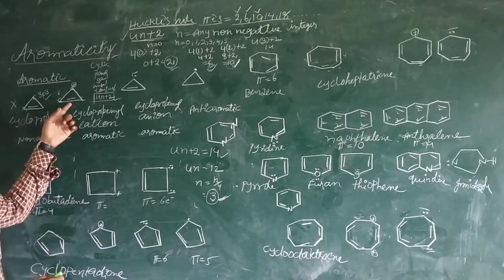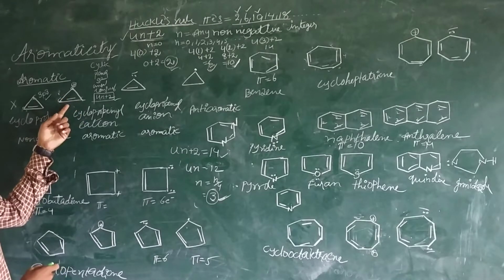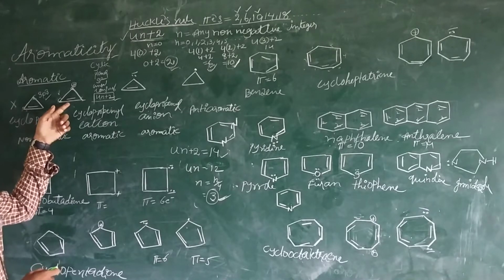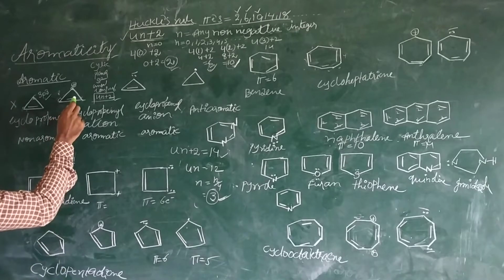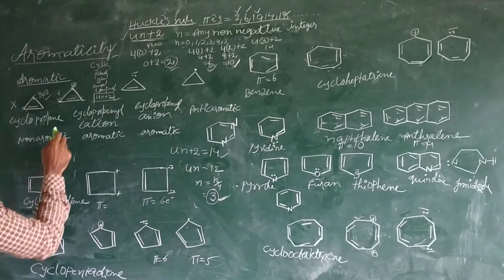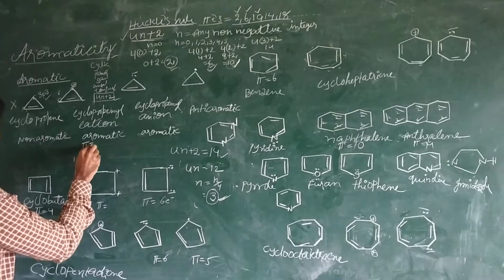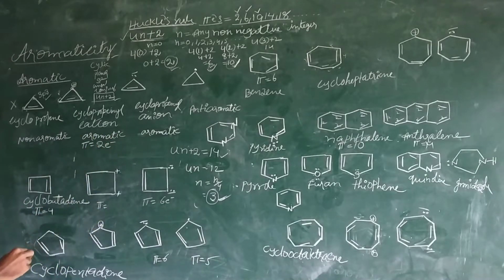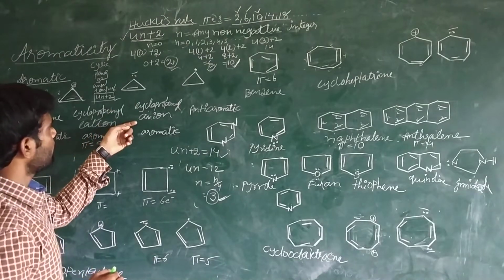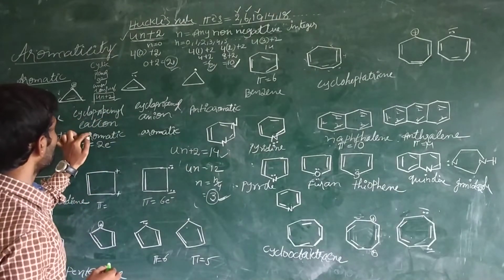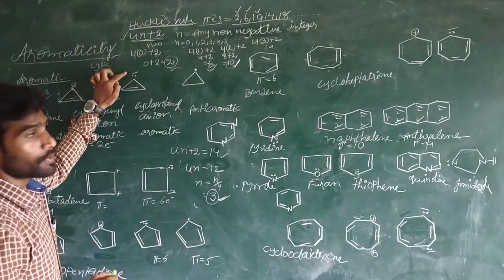So in this molecule, it contains 2 electrons, and every carbon atom is sp2 hybridized. It is a cyclic, planar molecule, and it is also satisfying Hückel's 4n plus 2 rule because it contains only 2 pi electrons. How many pi electrons are there? This molecule contains 2 pi electrons.